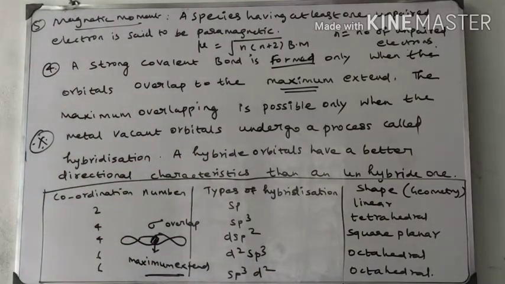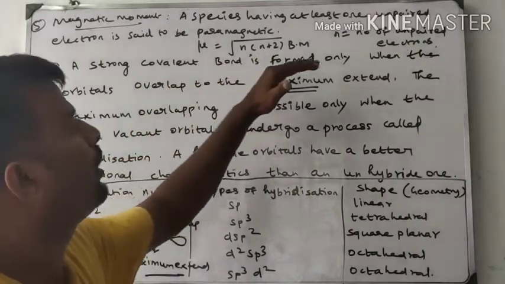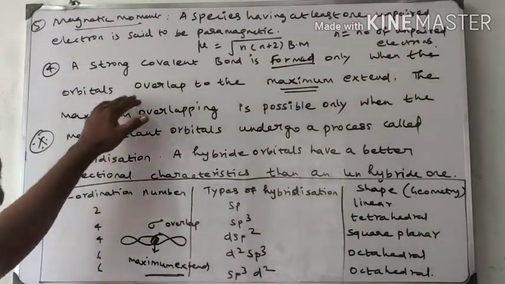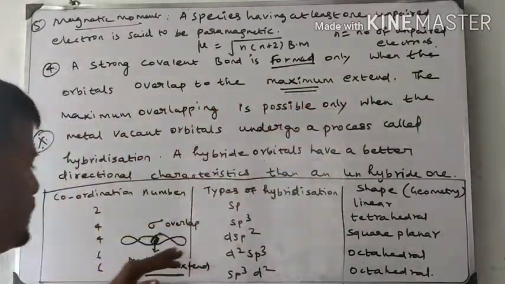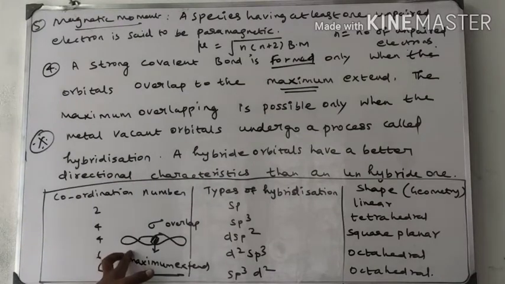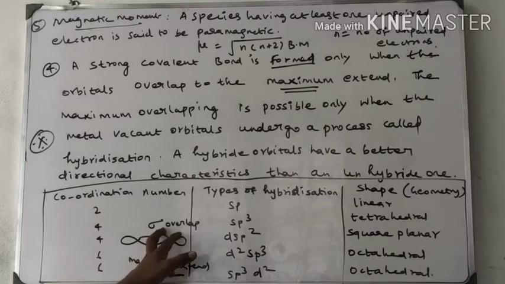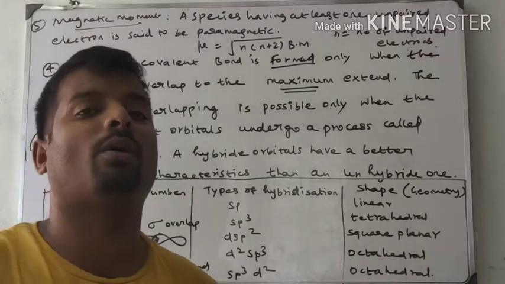Once again I repeat, a strong covalent bond is formed only when the orbitals overlap to the maximum extent. Like this, this is a metal electron, this is a ligand electron. They overlap to the maximum extent, sigma overlap, end-to-end overlap. This is called maximum overlapping, which leads to a strong covalent bond.